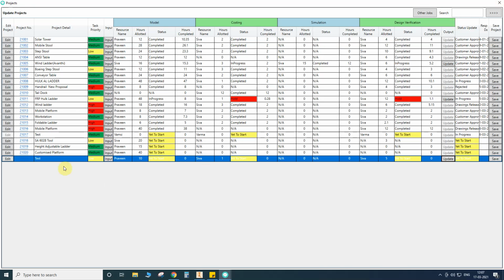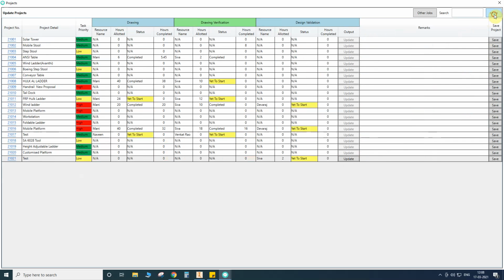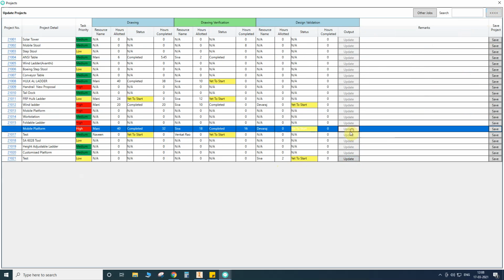Okay, so now again I am giving permissions; design validation permission I am keeping to myself. If I do this now, it will get updated. Otherwise, if I give it to Devaraj, only he can update it. Now I changed it to my name, that's why update is there.